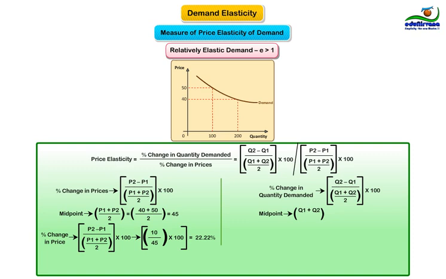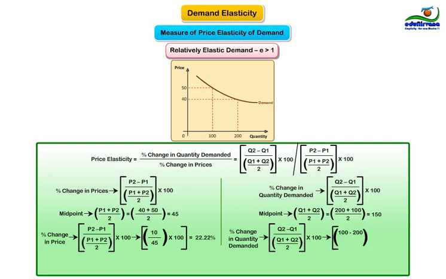Let's now calculate percentage change in quantity demanded. Midpoint is Q1 plus Q2 divided by 2, that is 200 plus 100 divided by 2 results in 150. Percentage change is Q2 minus Q1 divided by midpoint whole multiplied by 100, that is 100 minus 200 divided by 150 whole multiplied by 100 equals minus 100 divided by 150 whole multiplied by 100, which results in 66.66%.